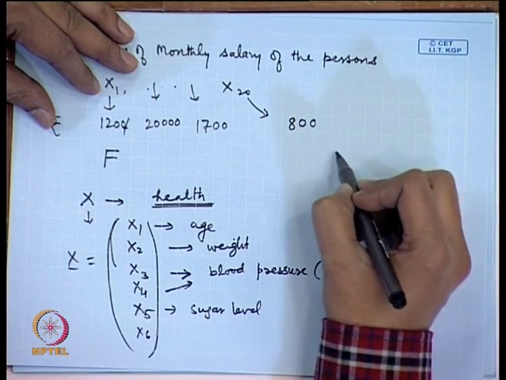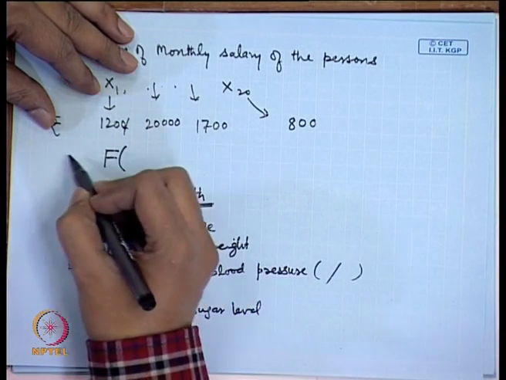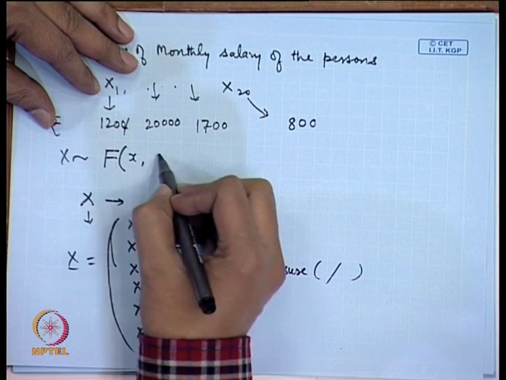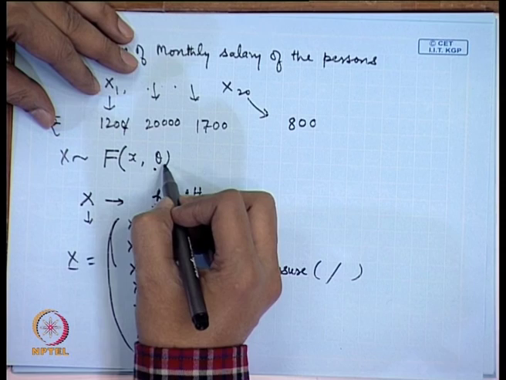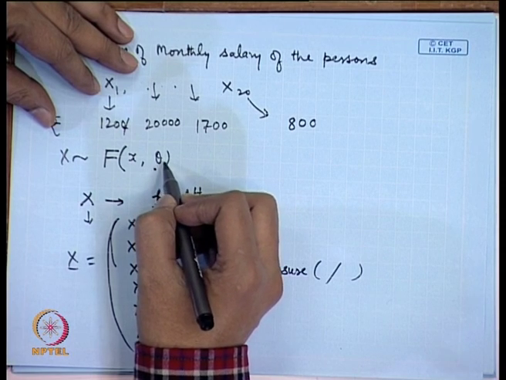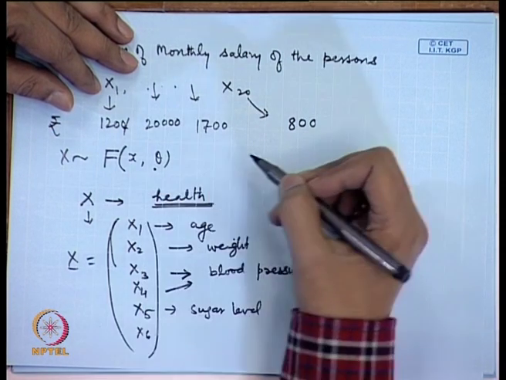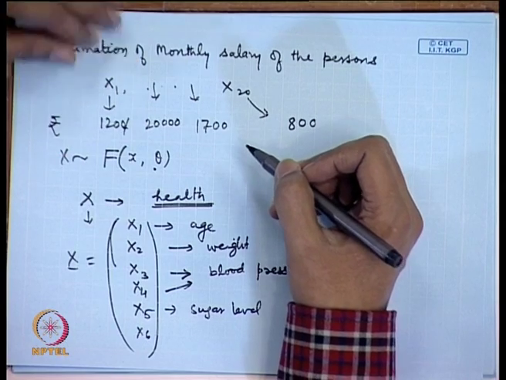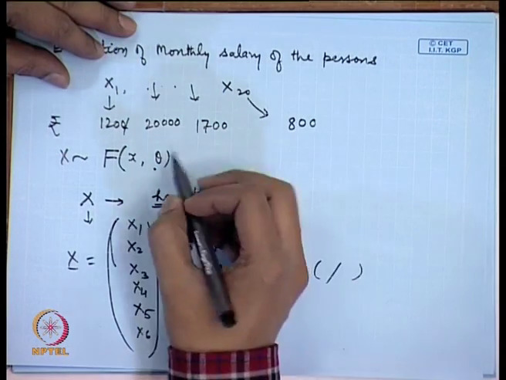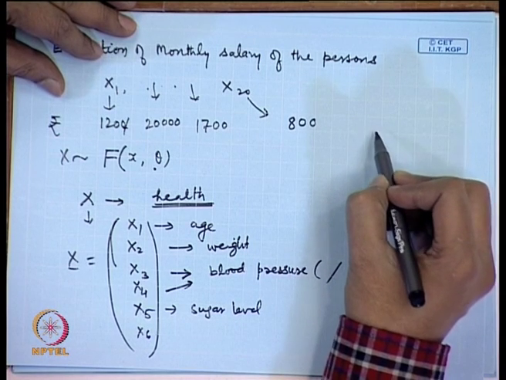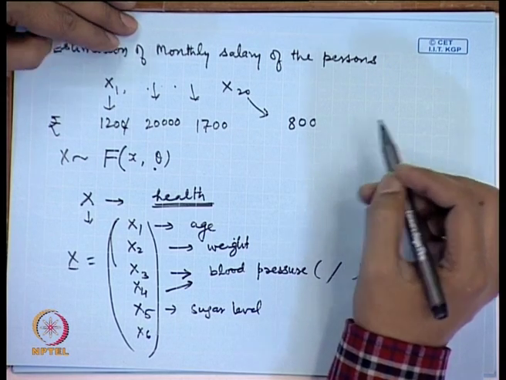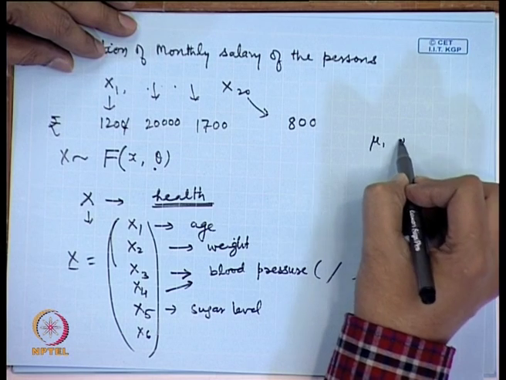Similarly, the parameter of the distribution f for x, the parameter theta itself, may be a vector or it may be a scalar. In the case of monthly salary, if we are having a distribution such as a normal distribution, then the normal distribution is characterized by two parameters, say mu and sigma square.